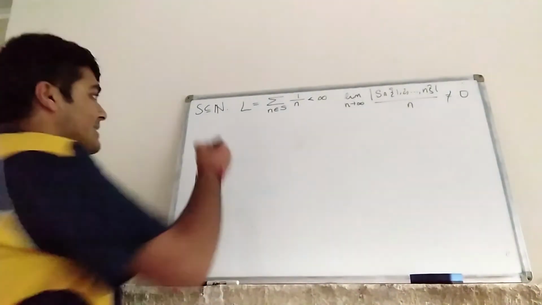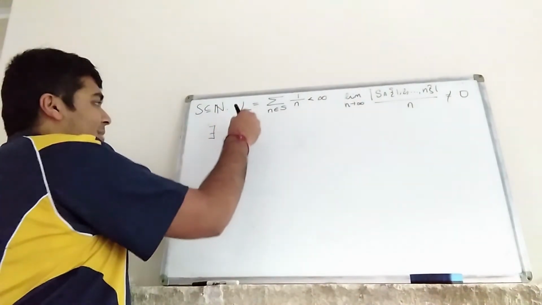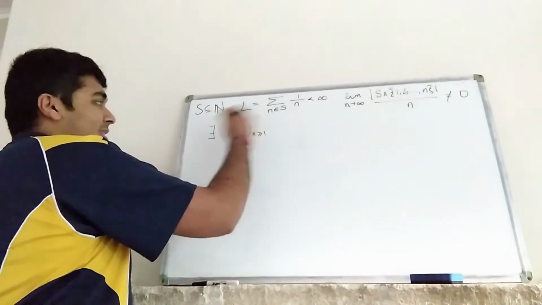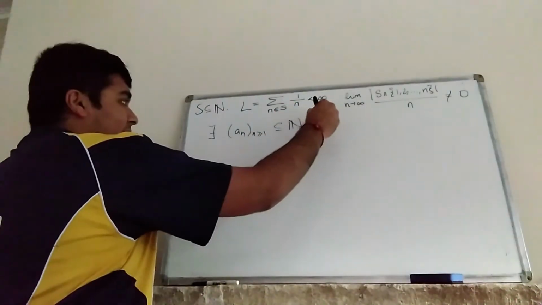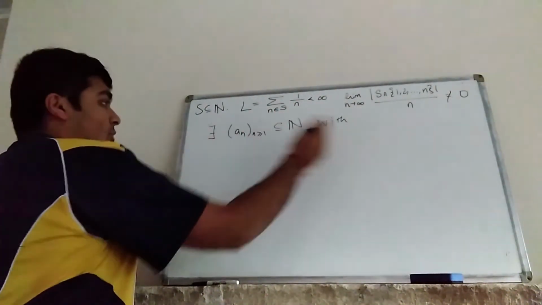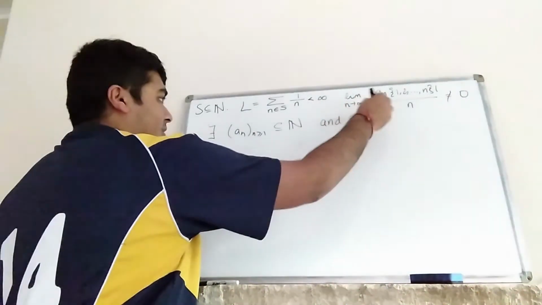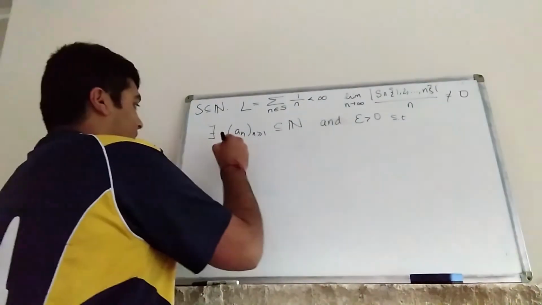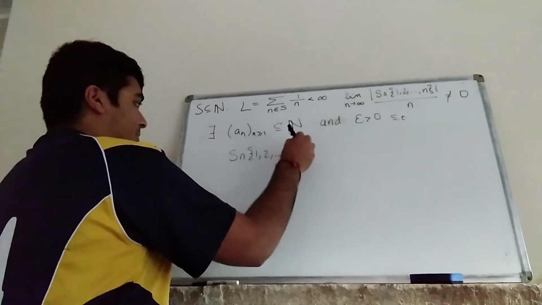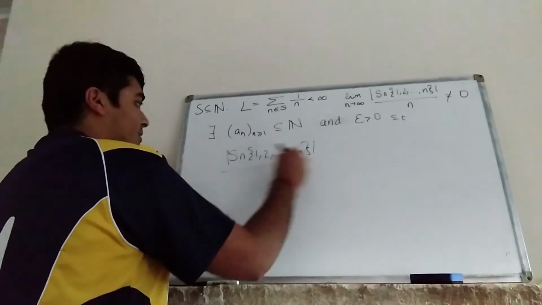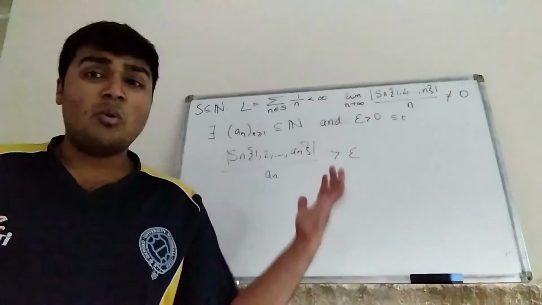Well then, obviously S is infinite by the argument I just presented, but there exists some sequence a_n, a subsequence of the natural numbers, and some epsilon bigger than 0, such that the cardinality of S intersect {1, 2, all the way up to a_n}, divided by a_n, is greater than epsilon. Okay, well why is this the case?